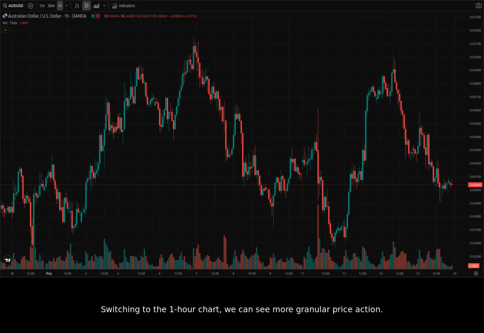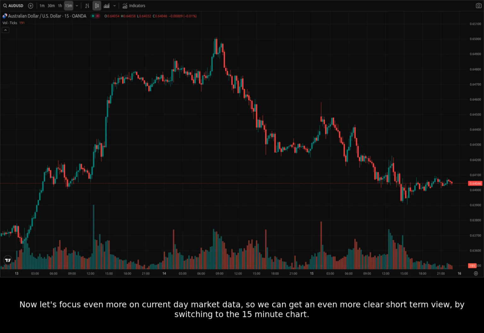Switching to the 1-hour chart, we can see more granular price action. The recent candles show some volatility, but it's a bit clearer than in the daily chart. We will use this to determine the next support and resistance to look at. Now let's focus even more on current-day market data so we can get an even clearer short-term view by switching to the 15-minute chart.